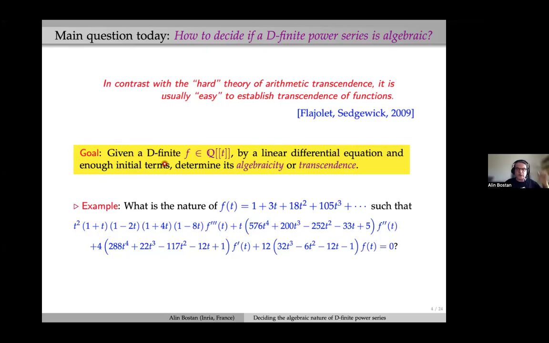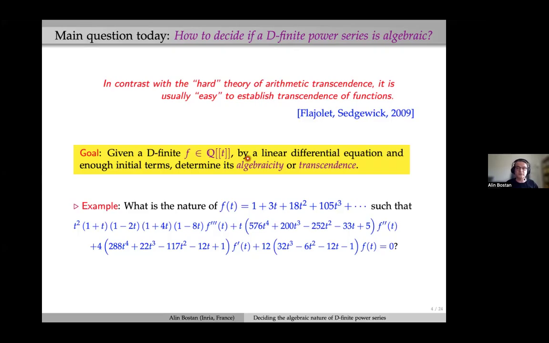Since I'm formulating this question in, let's say, algorithmic terms, I should specify the data structure. When I say given a D-finite power series, well, such a thing is a priori infinite. It contains infinitely many coefficients, but it can be specified by this finite data structure: the linear differential equation, and sufficiently many initial terms.